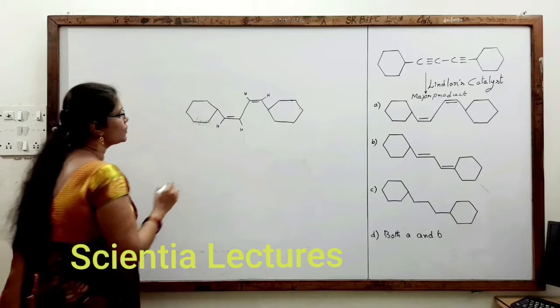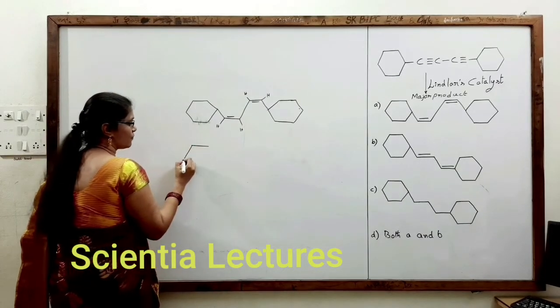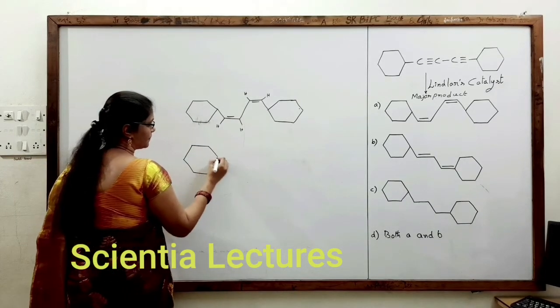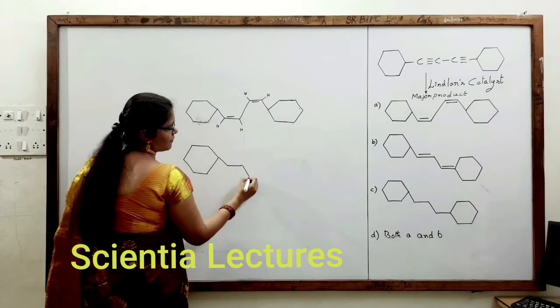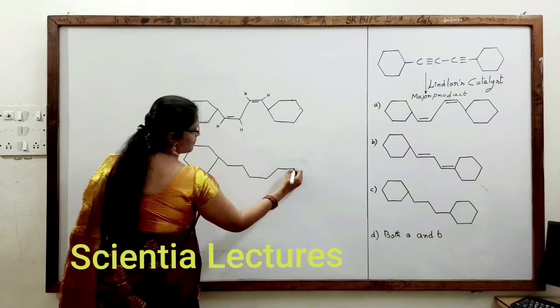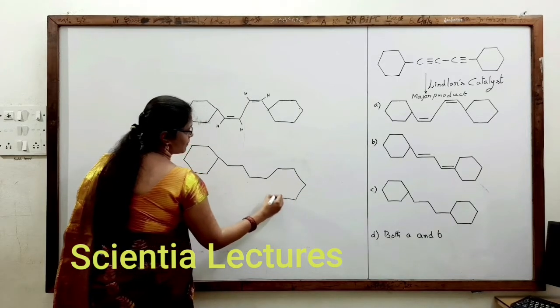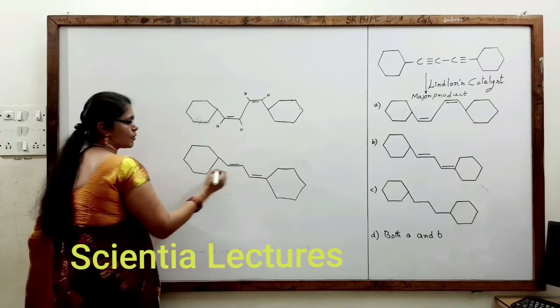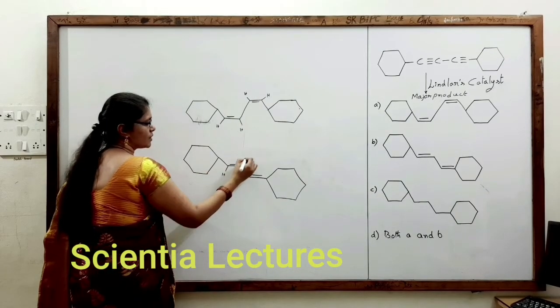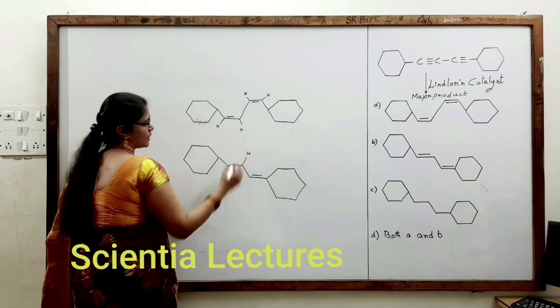But whereas B, when you check the structure of B, here there is a double bond and here there is a double bond. Suppose here you have hydrogen, this hydrogen would be on the other side.